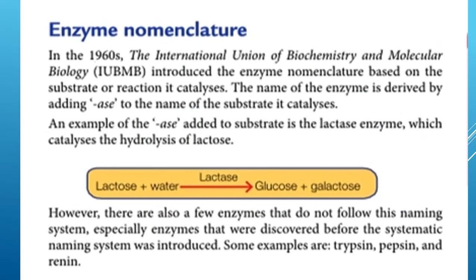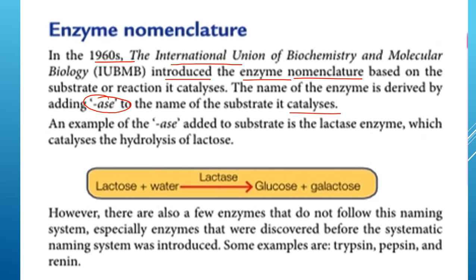Okay, so enzyme nomenclature ini adalah penamaan enzyme. In 1960s, the International Union of Biochemistry and Molecular Biology (IUBMB) dia memperkenalkan enzyme nomenclature based on the substrate or reactions it catalyzes. Okay, the name of enzyme is derived by adding ASE to the name of substrate it catalyzes.